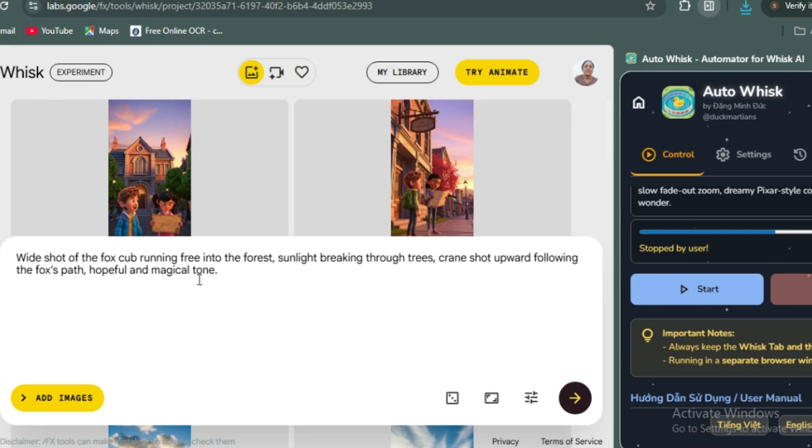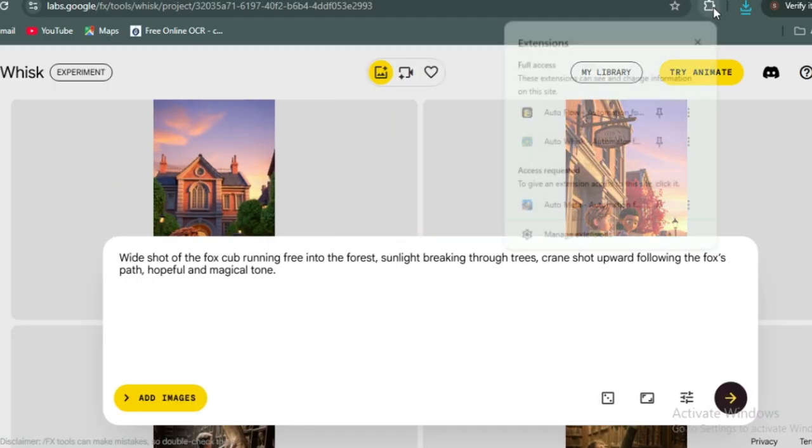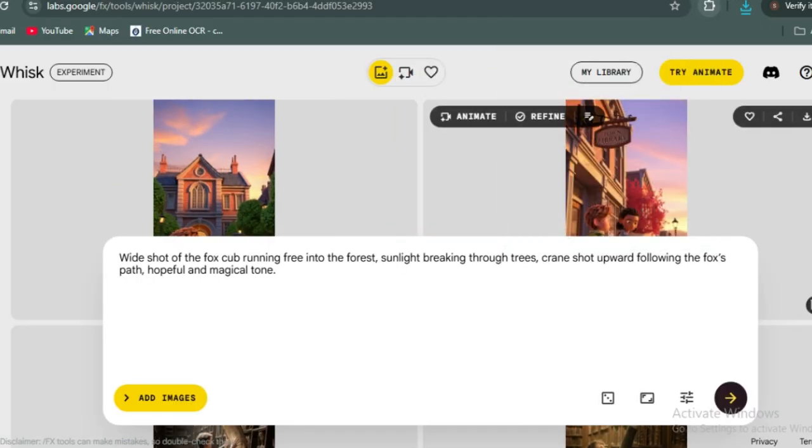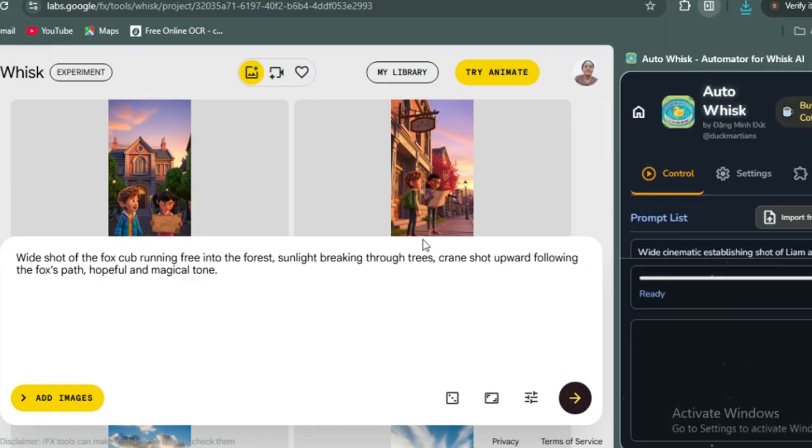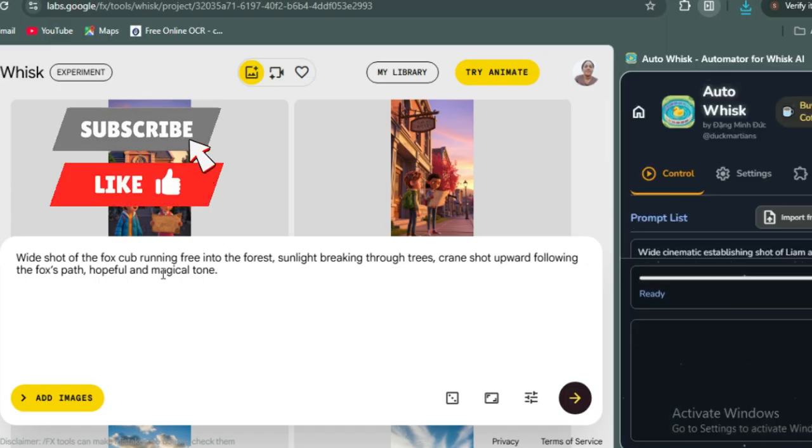So what we are going to do next is change this setting that we use. We are going to change this one, close that, and open the Auto Whisk again. When we open the Auto Whisk again, I'm going to use this particular version, this very first one, version 7.0. So I'm going to use this version now to get a consistent character. And how do we do that?